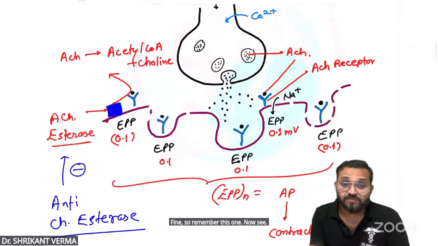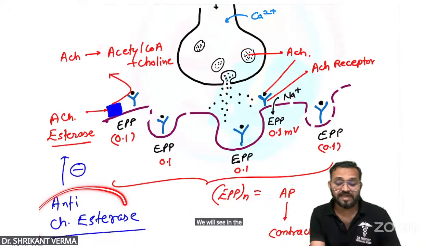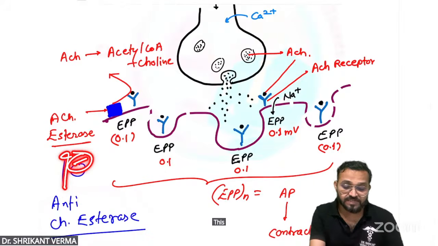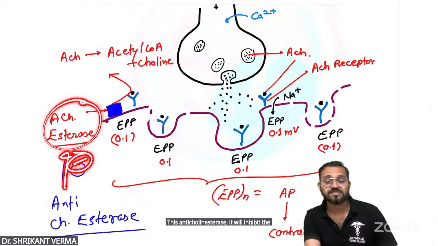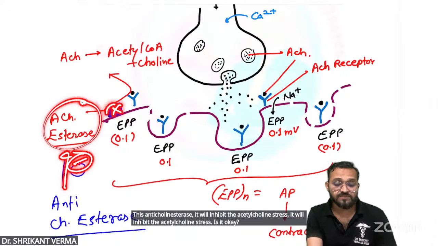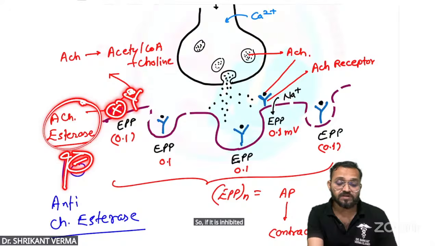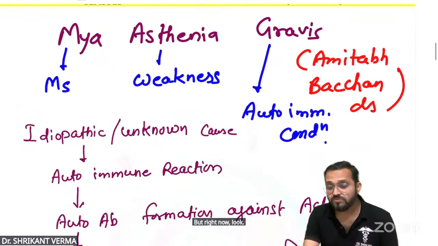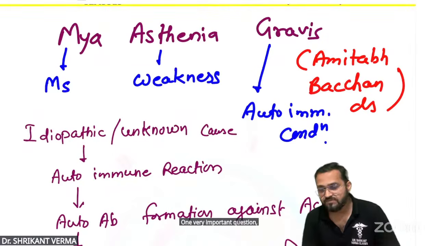Now we will see in pharmacology in medicine one drug, anticholinesterase. This anticholinesterase will inhibit the acetylcholinesterase. Is it okay? If it is inhibited, then it will continuously cause action potential generation. We will see later. But right now, look, one very important question: myasthenia gravis.